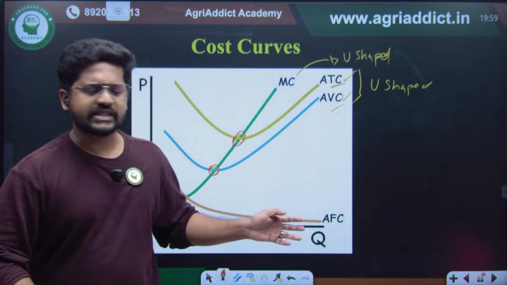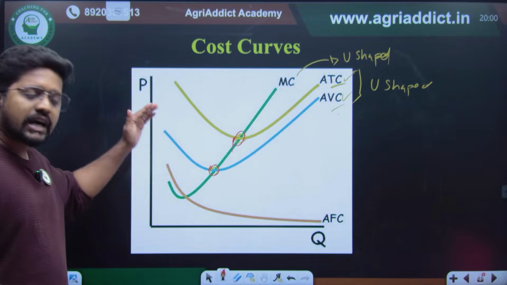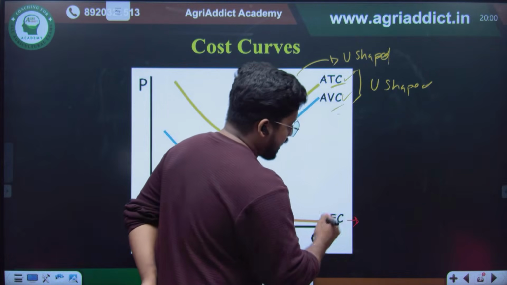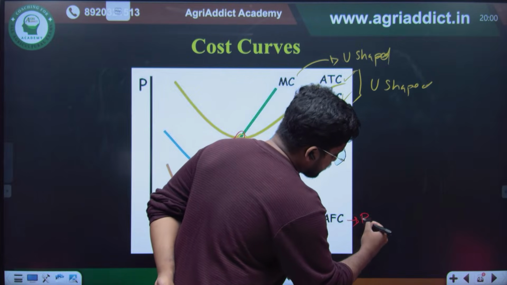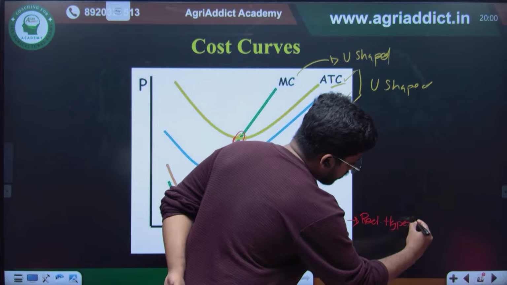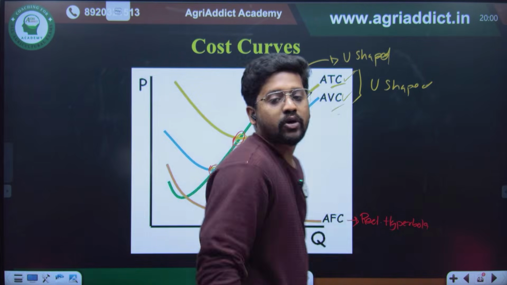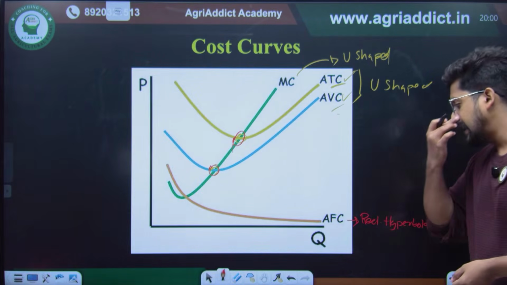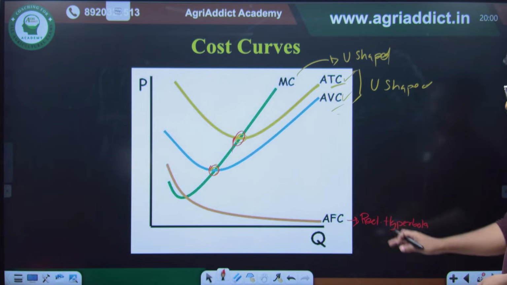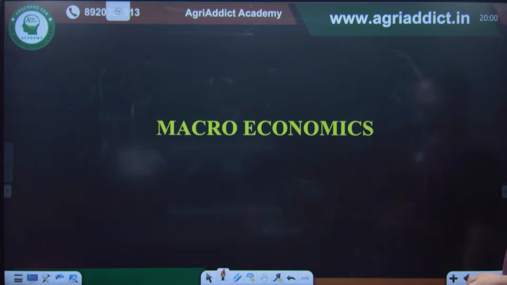And there is average fixed cost. Average fixed cost is actually a continuously negatively sloping curve, and you can say the shape of average fixed cost is nothing but a rectangular hyperbola. Always remember that this is actually a continuously negatively sloping curve. So average fixed cost is actually having the shape of a rectangular hyperbola.